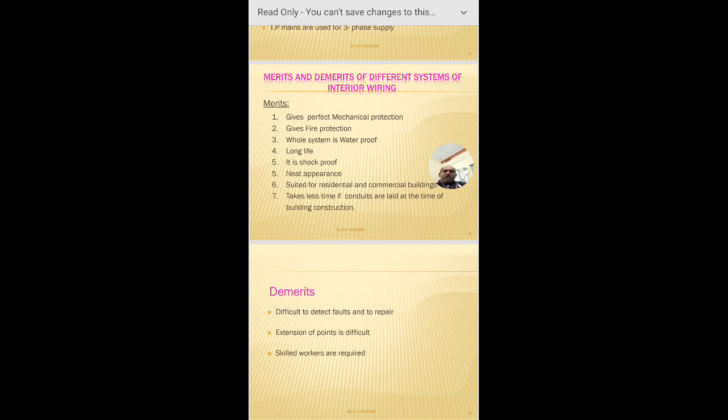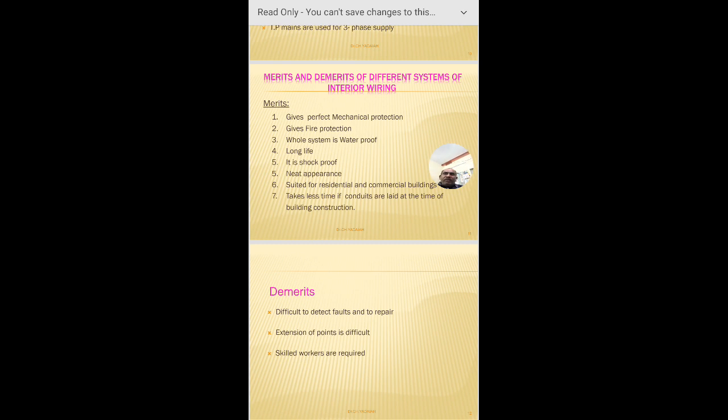Another demerit is that extension of points is difficult. At the time of the slab itself we are providing all this conduit system, so extension of some bulbs or points is very difficult. In that condition, we can prefer the casing and capping PVC system. Skilled workers are also required.